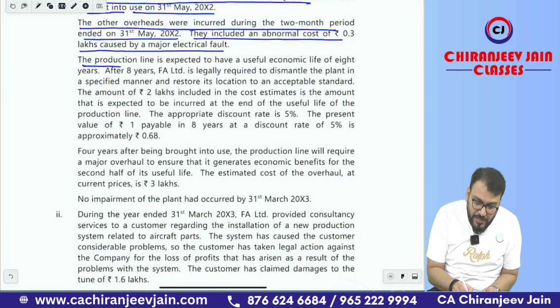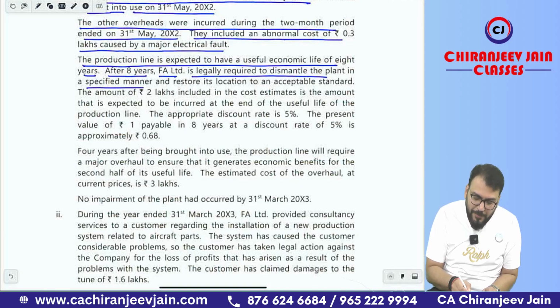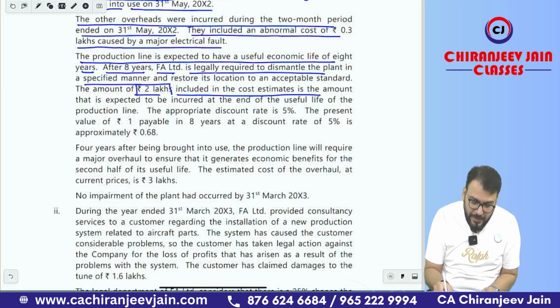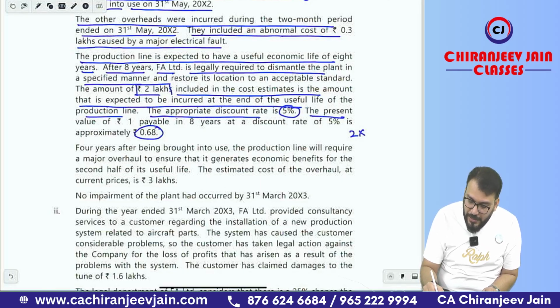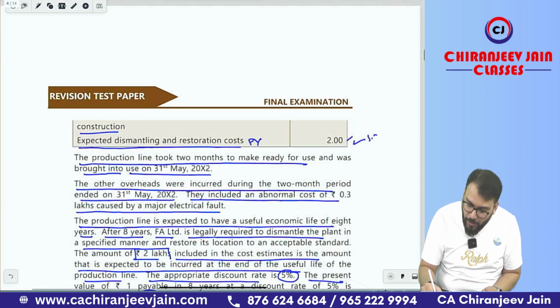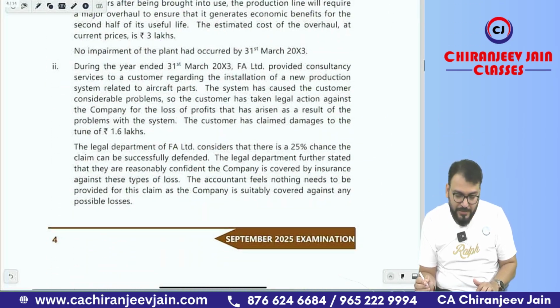The production line is expected to have a useful economic life of 8 years. After 8 years, FA Limited is legally required to dismantle the plant in a specified manner. So dismantling cost is given and you can see the amount of 2 lakh has been given, which is already given initially also. Included in the cost estimate is the amount that is expected to be incurred at the end of useful life of the production line. The appropriate discount rate is 5% and the present value they have given 0.68. We will do 2 into 0.68. So 2 into 0.68, it is 1.36. So we'll add here 1.36. 1.36 will be capitalized.